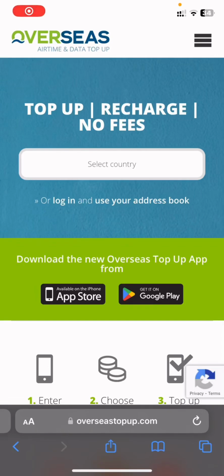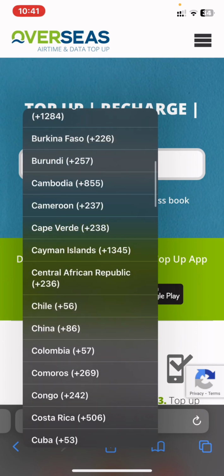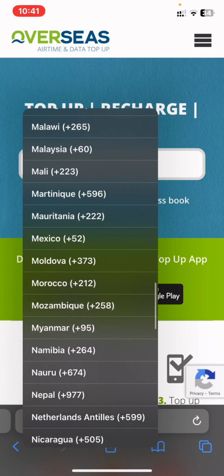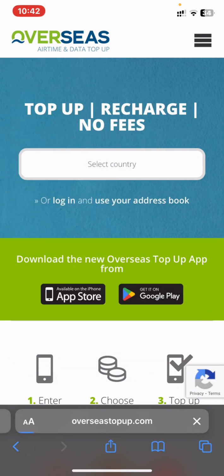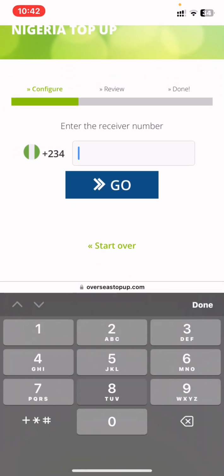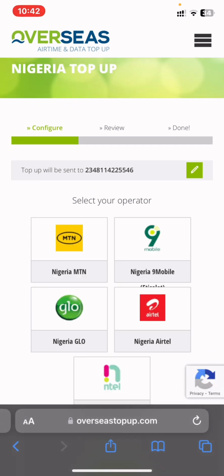One of the best ways to make crypto arbitrage trade is coming to the website to buy airtime cheap on this website and trying to sell to another country at the cheaper rate. For example, now I'm going to select Nigeria right here, Nigeria, and I'm just going to input a number right here. I'm going to press go.